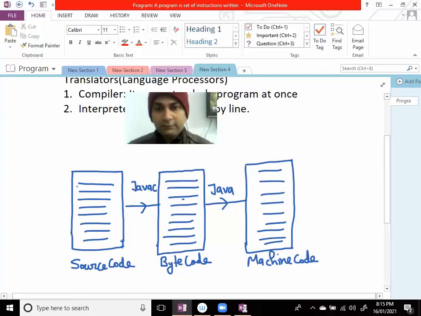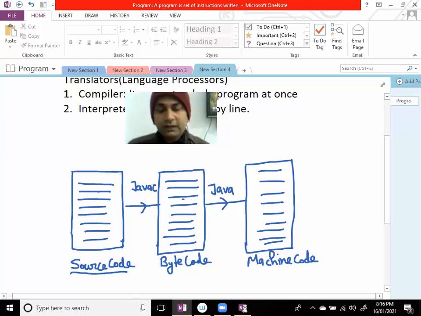The program which we write in Java or in any programming language is called source code. Please remember this word. That is called source code. The process of executing the program and installing the software, everything I will tell you in coming videos.